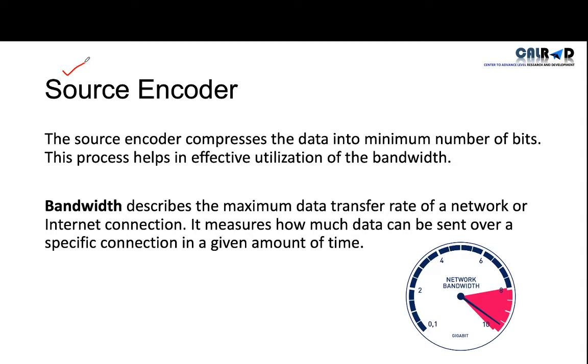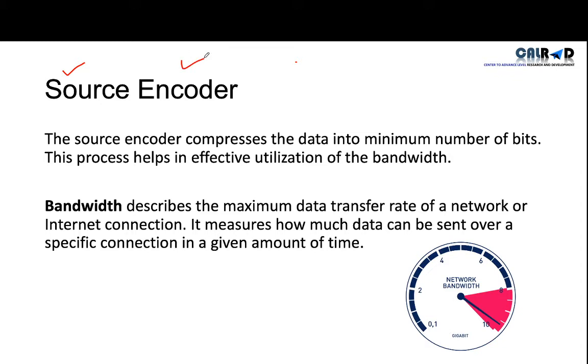Why will it compress that voice? Because, for example, we have an internet connection, and in order to use that connection or bandwidth well, the source encoder will compress our data.